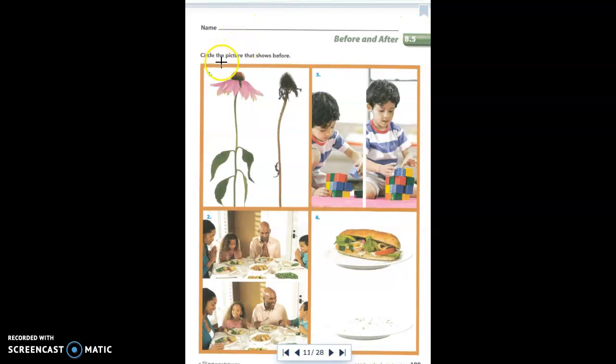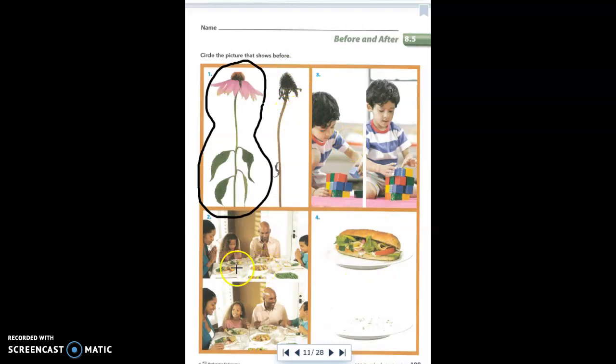It says, circle the picture that shows before. In the first box, we have a picture of a flower. One flower is still growing and it's nice and has petals on it and the leaves are still green. The second flower is brown and wilted and the leaves have almost all fallen off and the petals are all wilted. So we know that you have to have a nice growing healthy flower first. This would come before. After would be the flower that's dead.